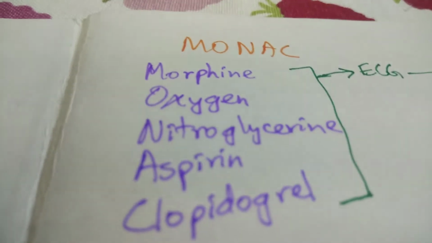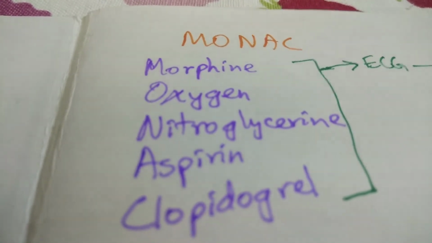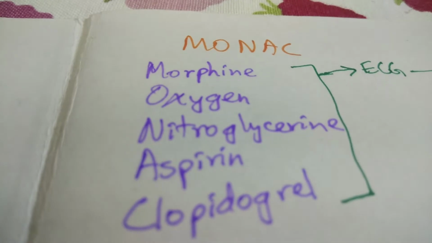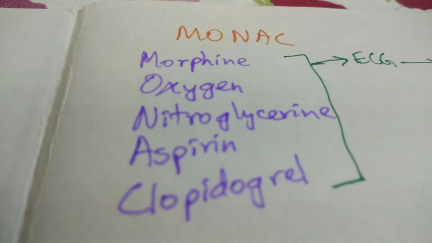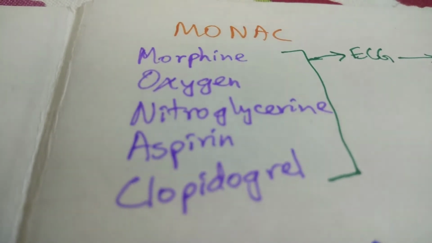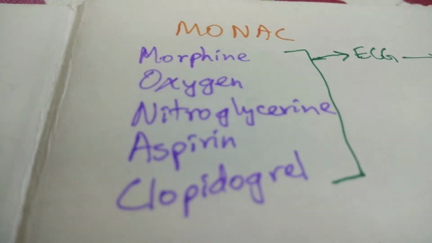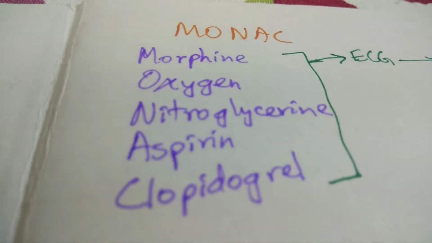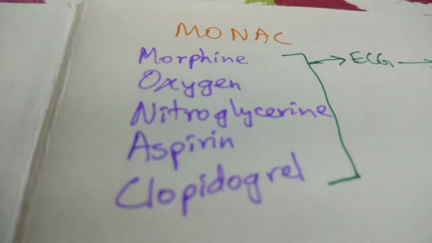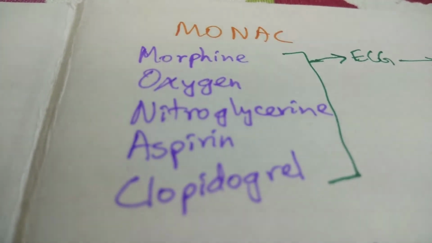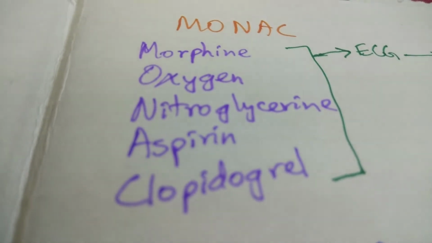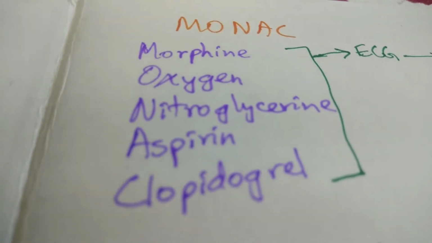So morphine is often used for pain relief, and you inject it. And you have to keep a careful eye on the effects of morphine because it can often be vasoconstrictive in nature. So you have to use it in high dilutions. Then there's oxygen therapy to keep the patient's respiration in process, and to provide as much oxygen to the myocardium as well. So the patient has to inhale about 4 liters of oxygen, often through nasal cannulation or a face mask.